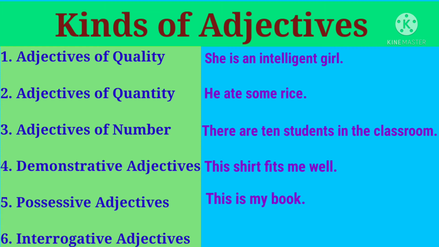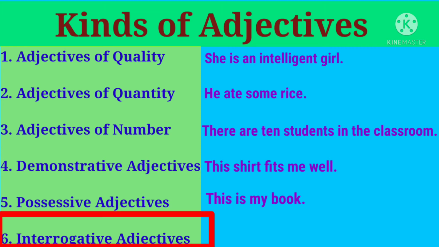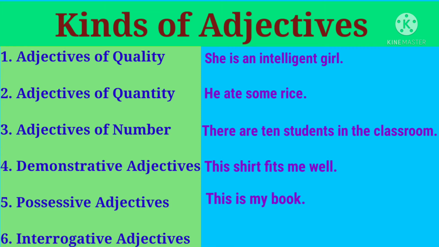And the interrogative adjectives are used before nouns to ask questions. For example, whose pen is this? So here the word pen is a noun and the word whose is an interrogative adjective because it is used to ask a question. So these were the 6 kinds of adjectives that we discussed, okay?